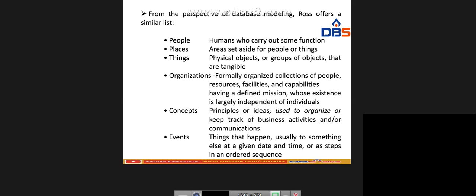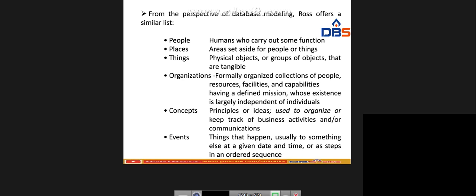From the perspective of database modeling, Rows offer a similar list: people, places, things, organizations, concepts, events. People are humans who carry out some functions. Places are areas set aside for people or things. Things are physical objects or groups of objects that are tangible. An organization is a formally organized collection of people, resources, facilities, and capabilities having a defined mission whose existence is largely independent of the individuals.